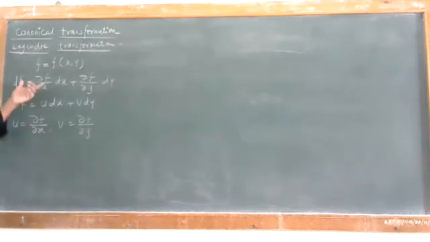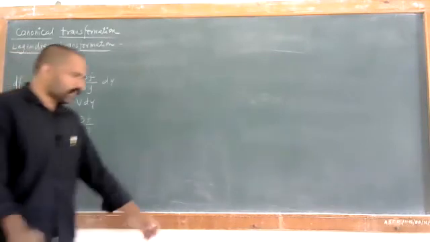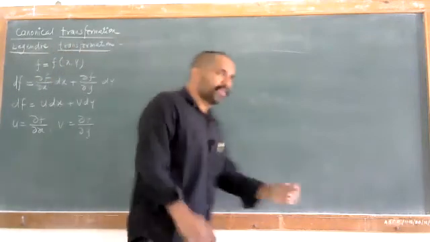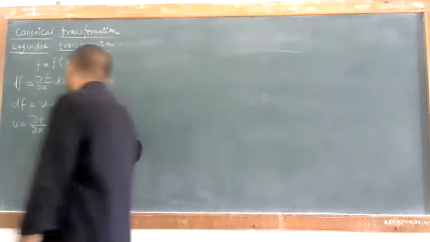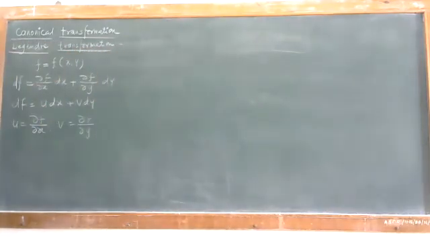Okay, जे काही टोटल डिफरेंशिएशन आहे ते टोटल डिफरेंशिएशन आपण या पद्धतीने लिहू शकतो u dx plus v dy. So we'll have that one point. So just say this is our one equation. Now what we'll have to consider? Now we'll have to consider, that is we'll have to change the basis from x, y to u, v.